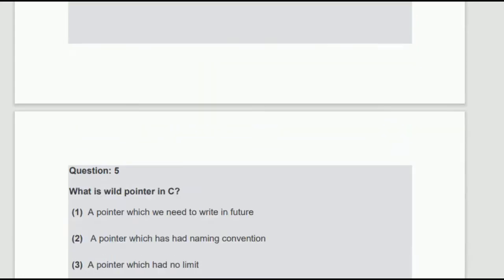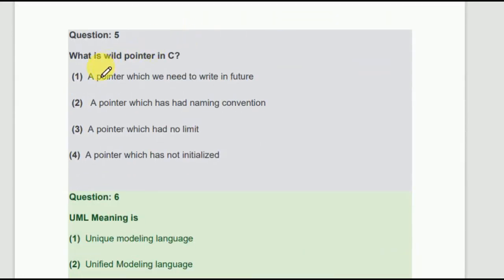So over here, what is a wild pointer in C? This is very important. Sometimes people get confused. What is a wild pointer? The pointer which we need to write in future? No. A pointer which has a naming content? No. A pointer which has no limit? No. A pointer which has not been initialized.